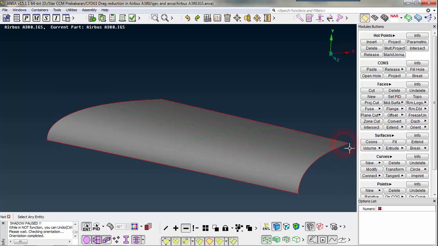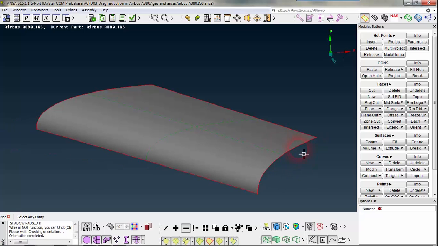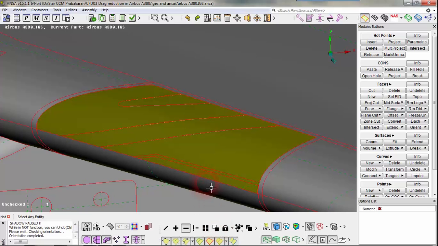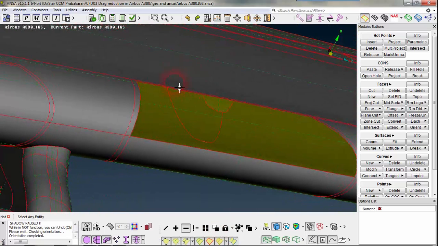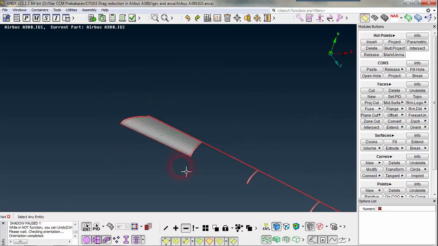A surface which is not connected to its neighboring surface will look like this. All the edges of the surface will be in red color. This is a free edge. That means this surface is not connected with another one. I reversed my selection, and now I just knot this one small surface. So I go to invert.